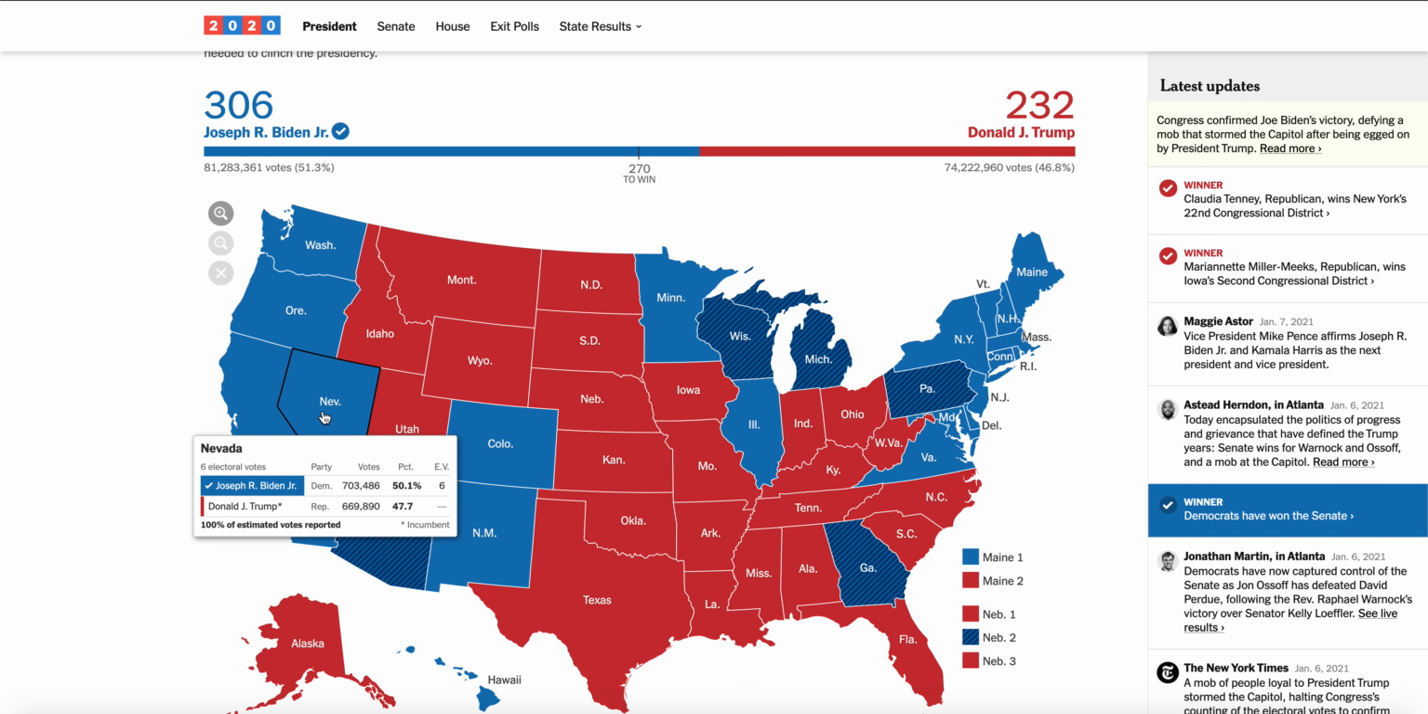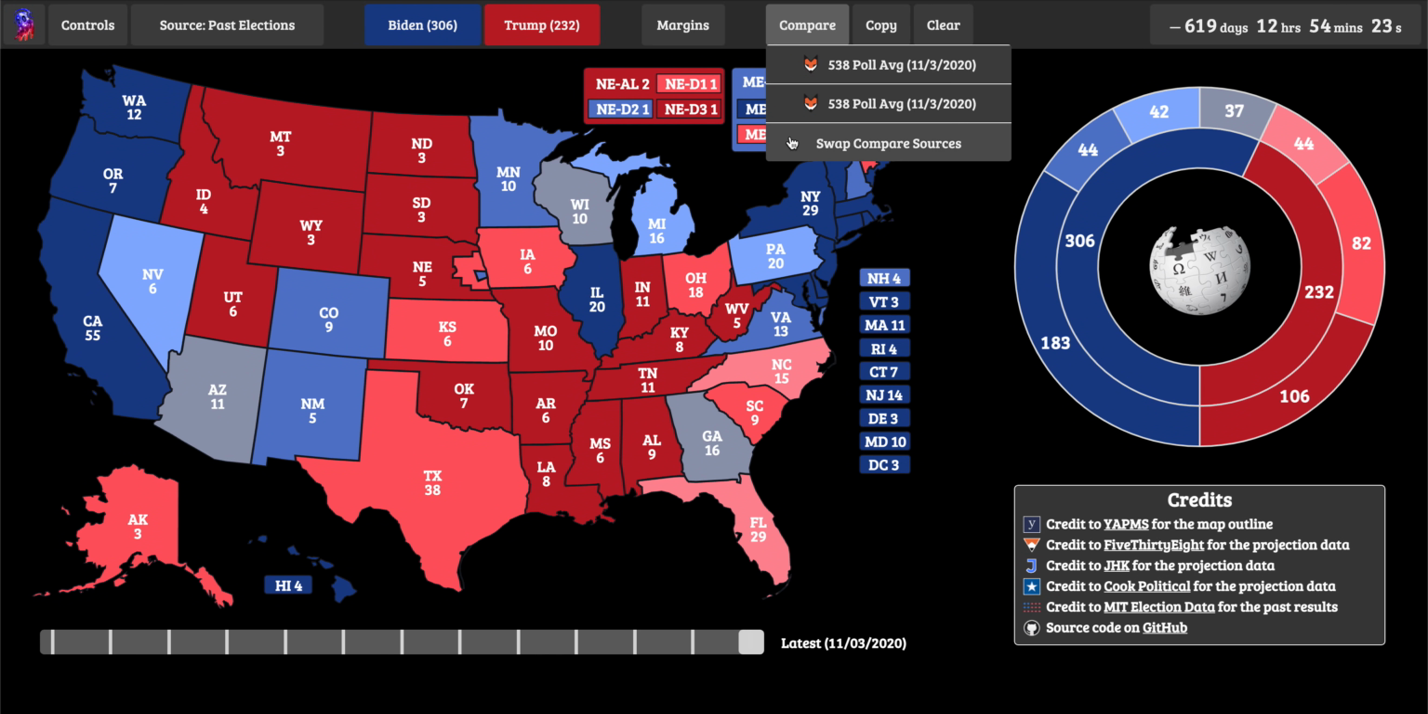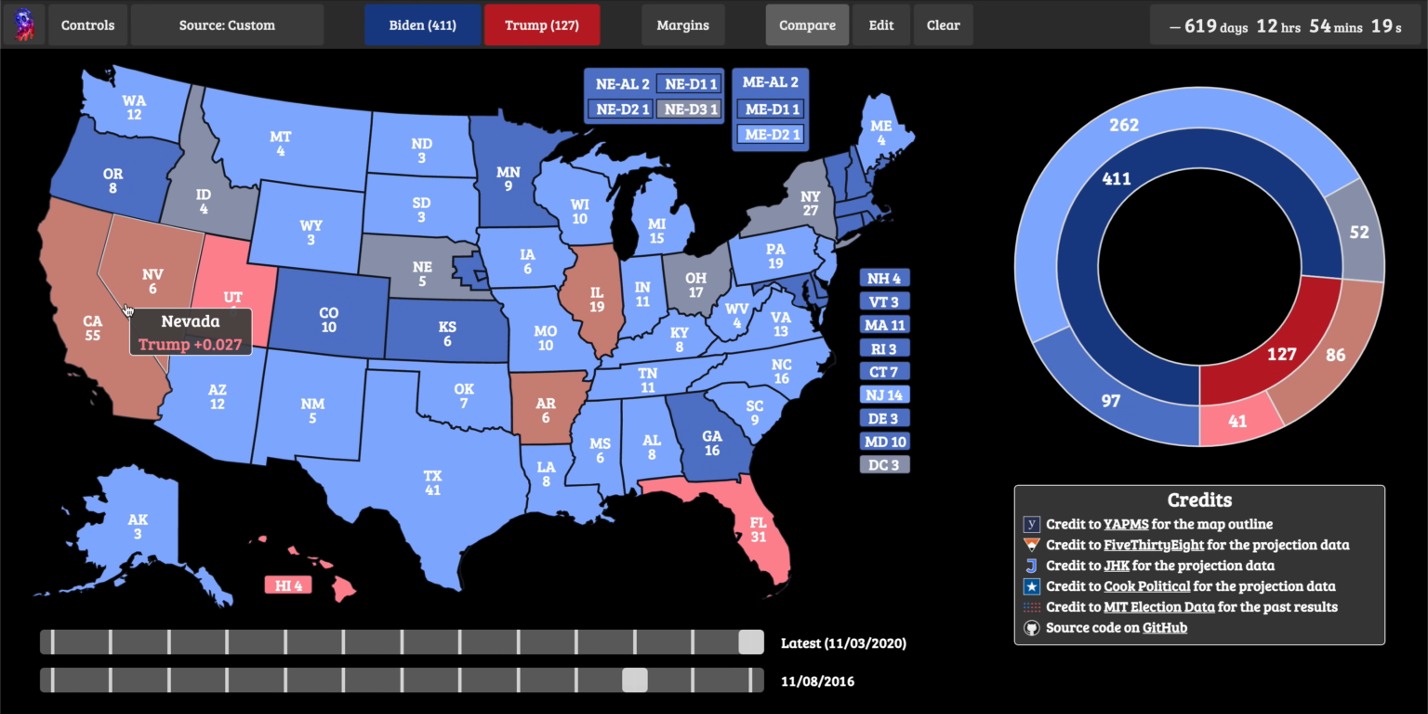And in 2016, can you guess the margin? It was one of the two. It was a 2.4% margin for Hillary Clinton. The state practically changed absolutely nothing. Looking at the compare thing, we can actually see here, if we refresh once again, we can compare the previous elections. Nevada got 0.027% more Republican.